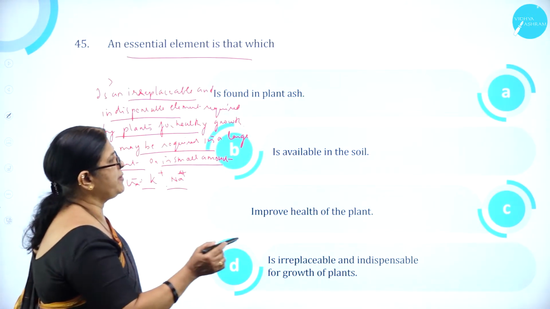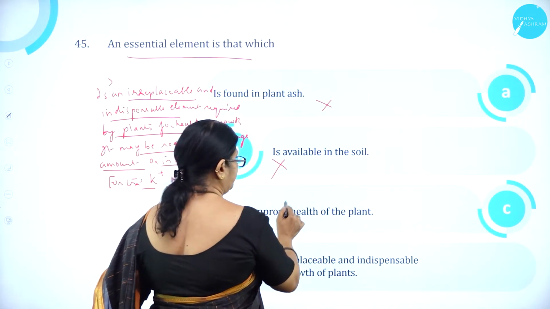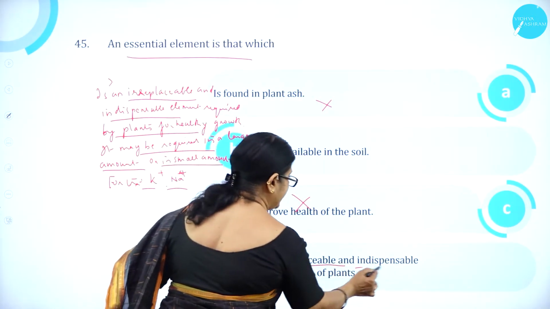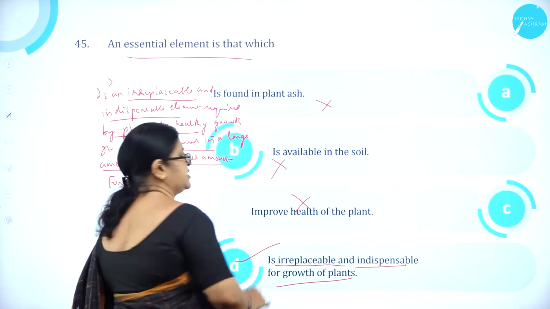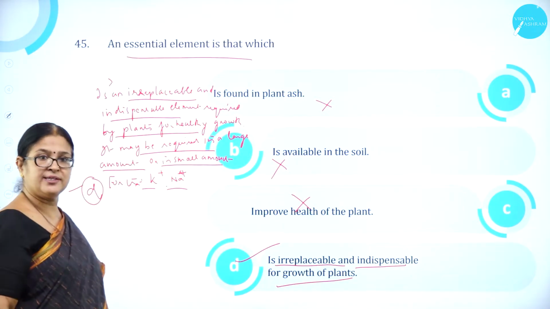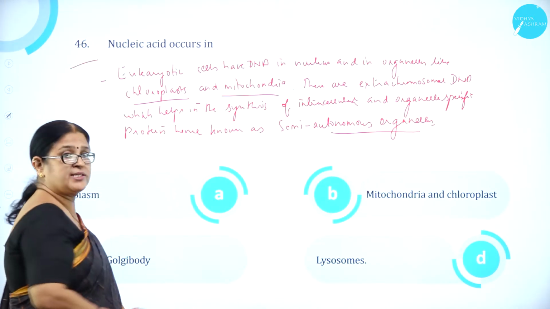So is found in plant ash, A is wrong. Is available in the soil is wrong. Improve the health of the plant is wrong. Is irreplaceable and indispensable for growth of plants is the correct answer. So option D is correct. Moving on to question number 46.